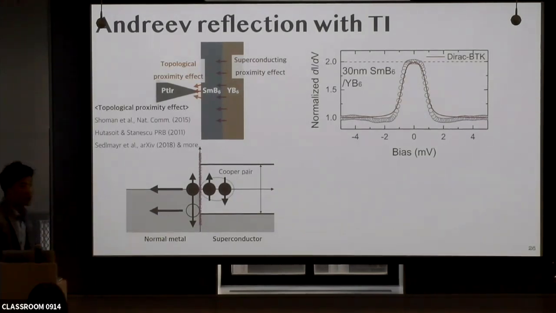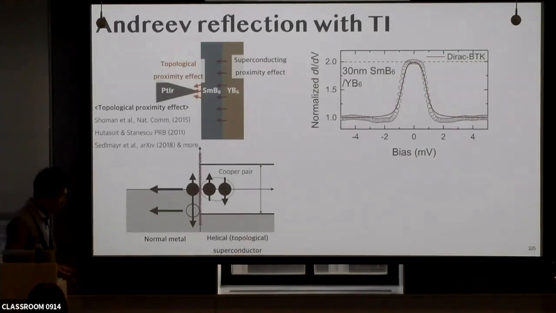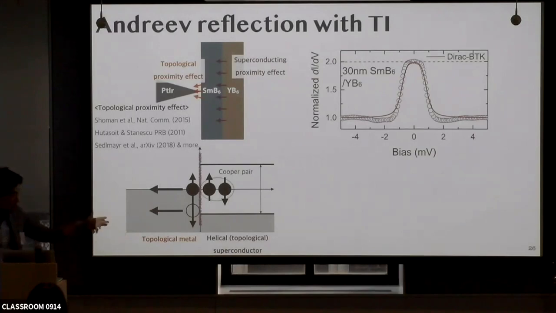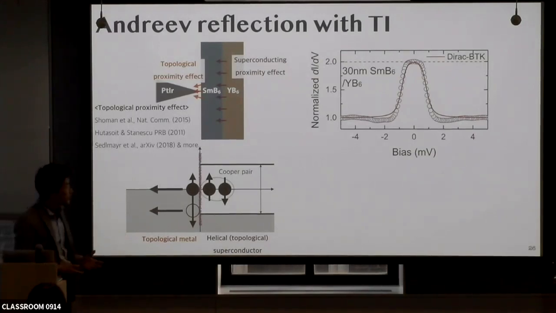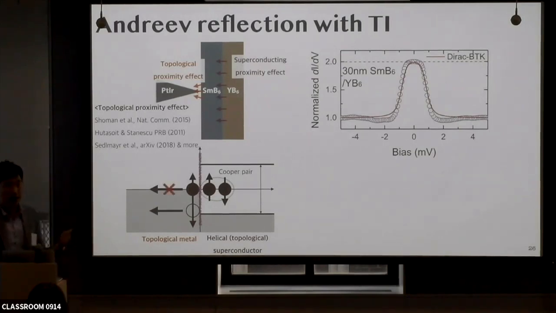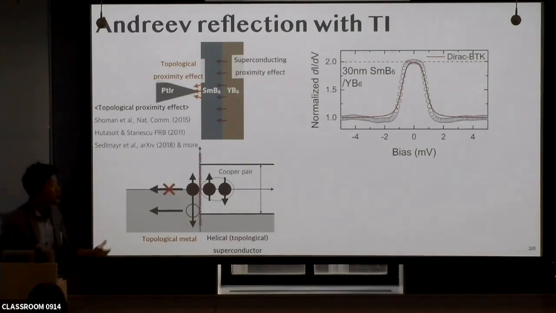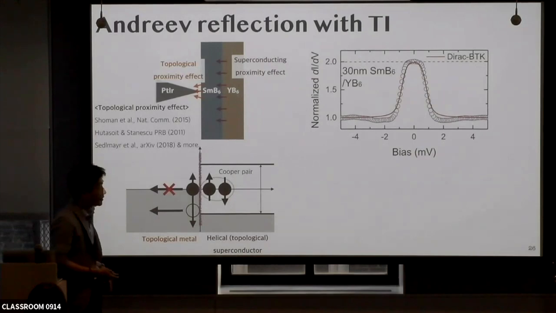This superconducting side is going to be a topological superconductor, and this normal metal side is going to be a topological metal. Basically, this metal side inherits spin momentum locking properties. So in such a case, electron deflection is not allowed anymore. This picture can be understood by spin momentum locking, because this system is now governed by the Dirac equation.